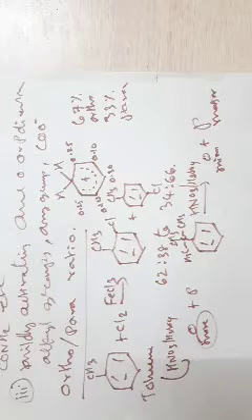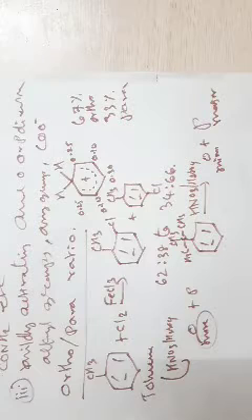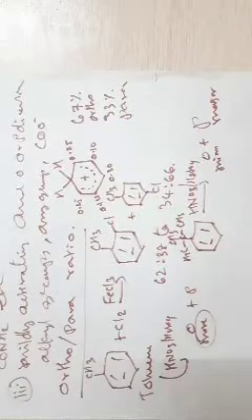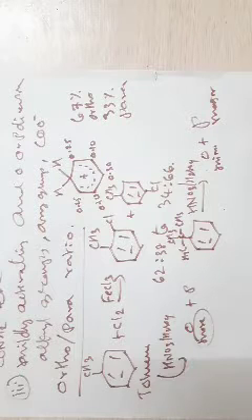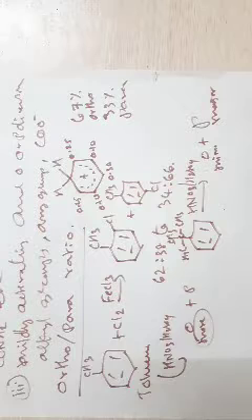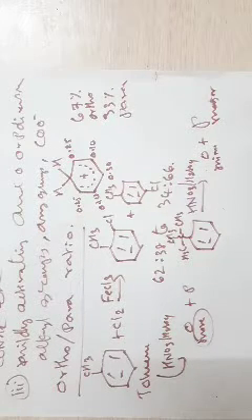So even if you prepare for any competitive examination, you cannot neglect such minute things. You must know what is meant by the ortho-para ratio. The ortho-para ratio explains the ratio of the products that are obtained, either the ortho product as a major product or the para product as a major product.